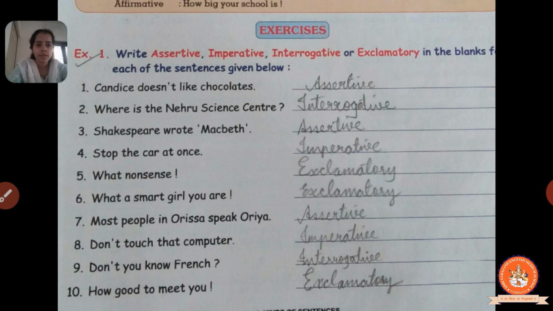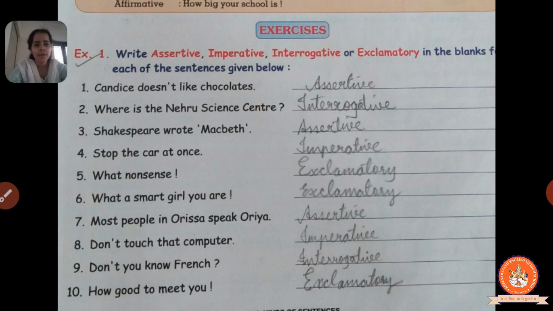Then next one, don't touch that computer. So you are giving the command and the instruction over here that don't touch that computer. So it is said to be an imperative sentence. Then next one, don't you know French? And they have put the question mark at the end of the sentence when they are asking the question, don't you know French? So it's an interrogative sentence. And the last one, how good to meet you, right? So it's a kind of feeling, a good feeling, and they have put the exclamation sign over here. How good to meet you. So it's an exclamatory sentence.